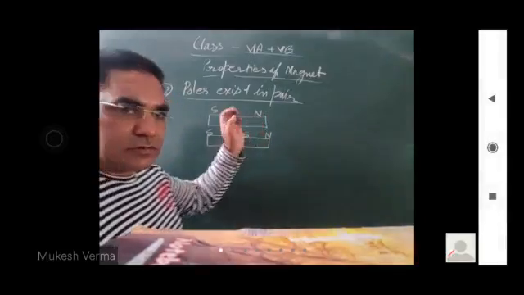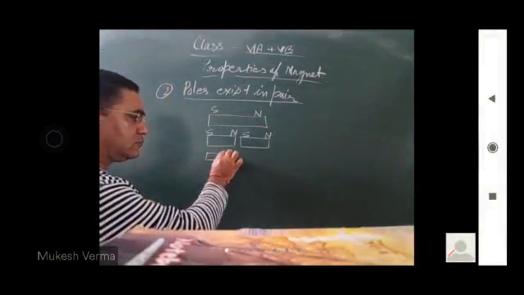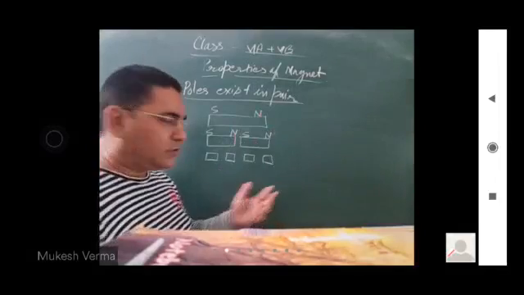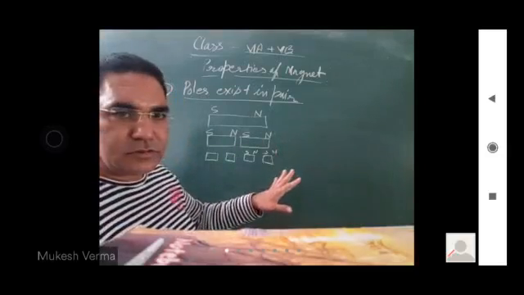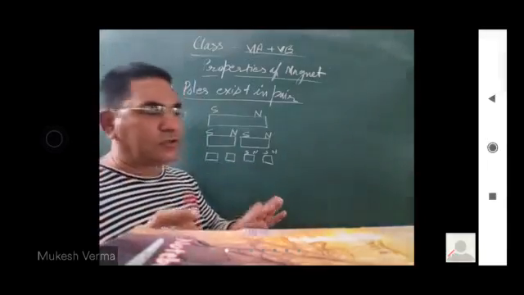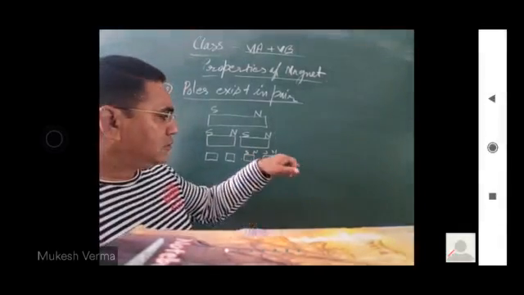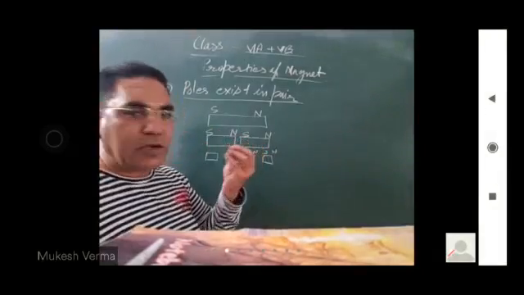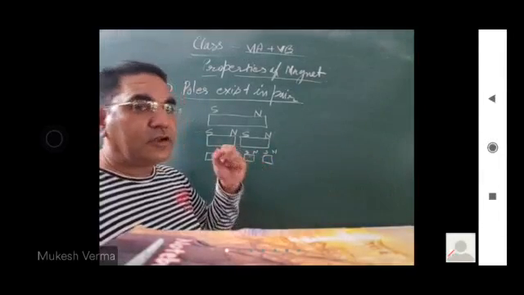If I break down this magnet again, in whatever condition, if I break it down into fine powder also, then they also exist as North Pole and South Pole. चाहे एक छोटा सा टुकड़ा ही क्यों ना हो, स्मॉल पीस ही क्यों ना हो जाए, पाउडर ही क्यों ना बन जाए, फिर भी it will consist North Pole and South Pole.